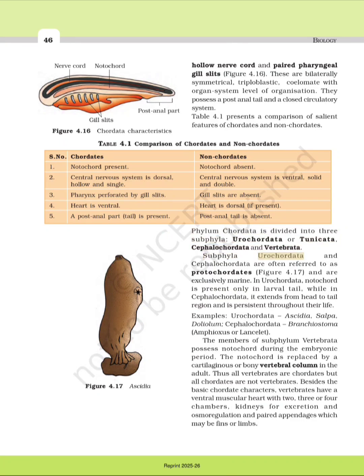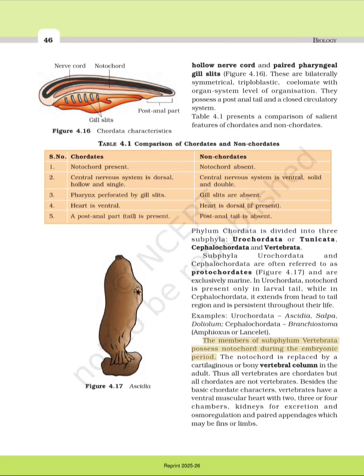Subphyla Urochordata and Cephalochordata are often referred to as protochordates, Figure 4.17, and are exclusively marine. In Urochordata, notochord is present only in larval tail, while in Cephalochordata, it extends from head to tail region and is persistent throughout their life. Examples: Urochordata: Ascidia, Salpa, Doliolum; Cephalochordata: Branchiostoma, Amphioxus or Lancelet.